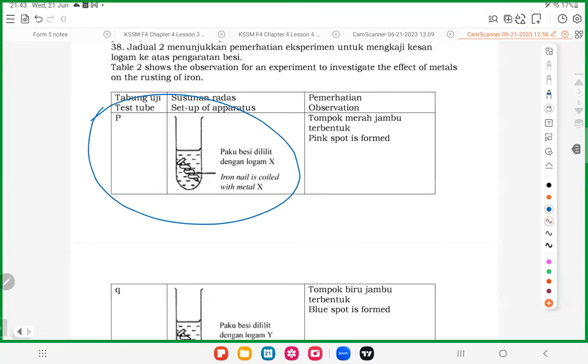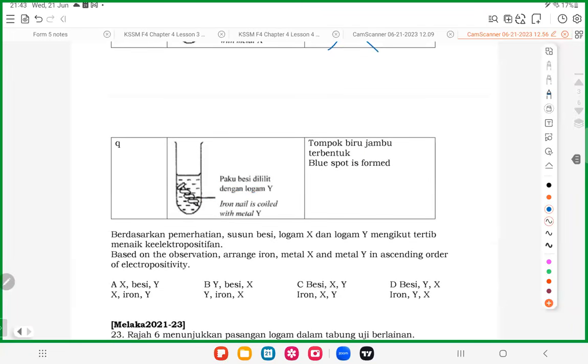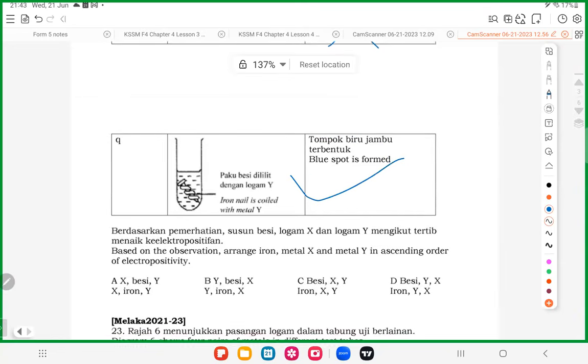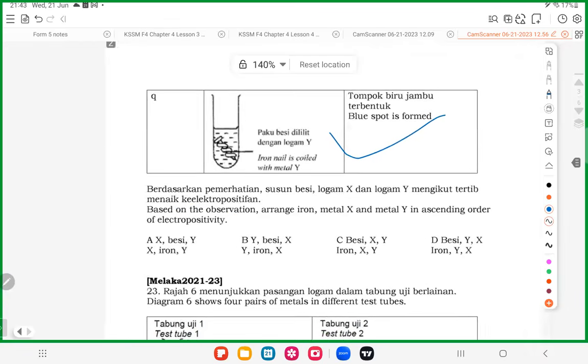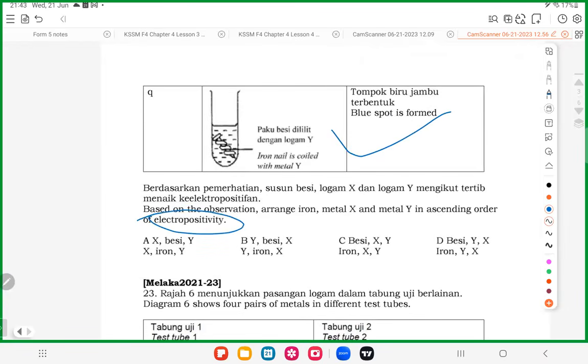This is the experiment for rusting because you have an iron nail. Iron nail with metal X, you see pink spots, no rusting. Iron nail with blue spots, got rusting. So easy, understand? Same thing in this question, they want me to go for electropositivity, but the only difference is that in this question they want ascending. All good, so no worry, we still do the same thing.